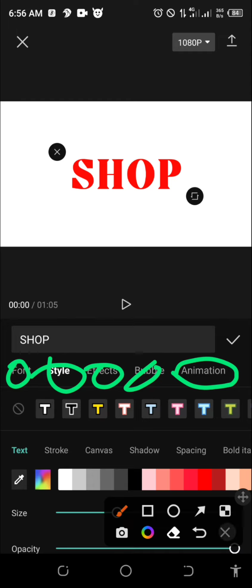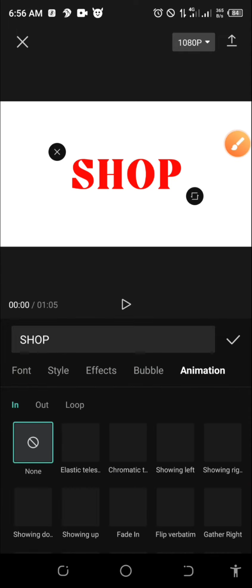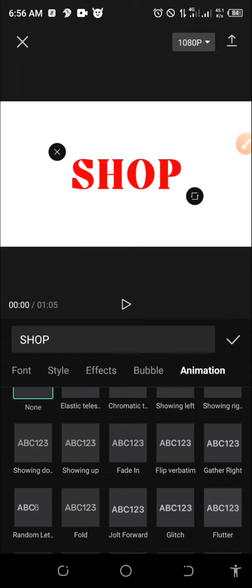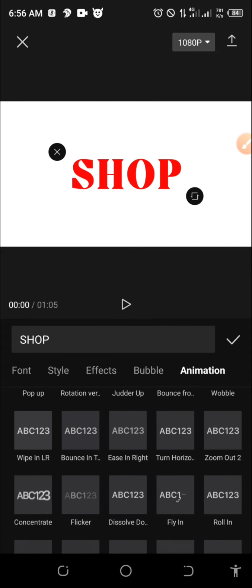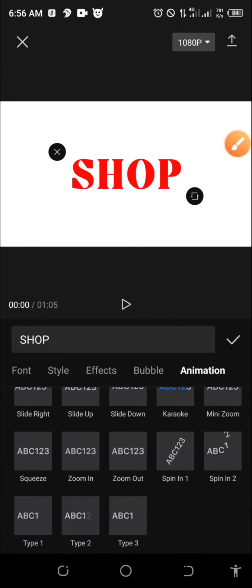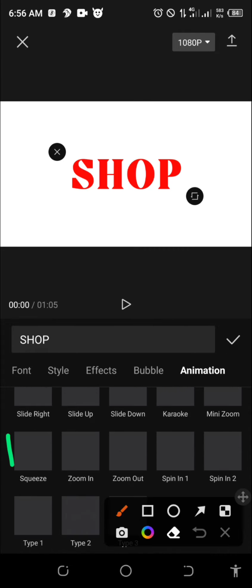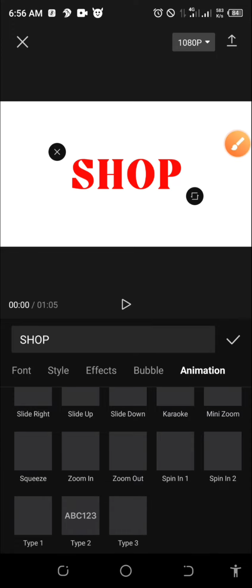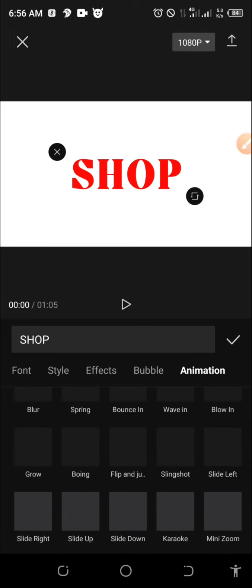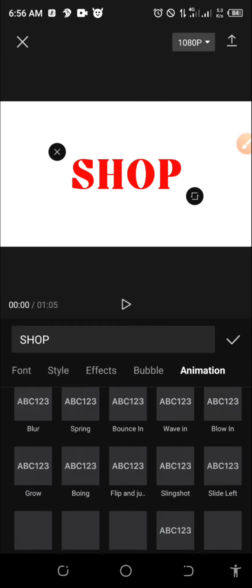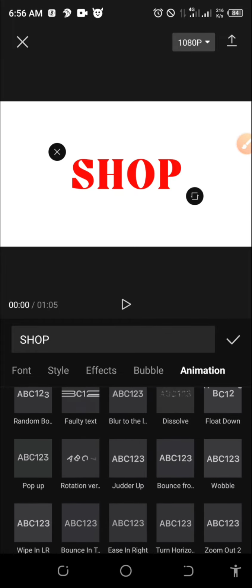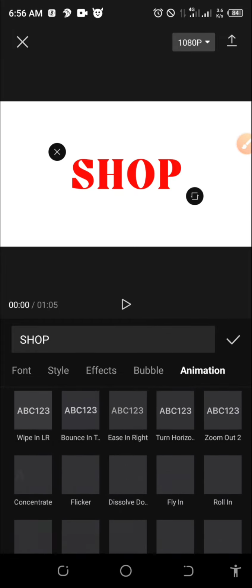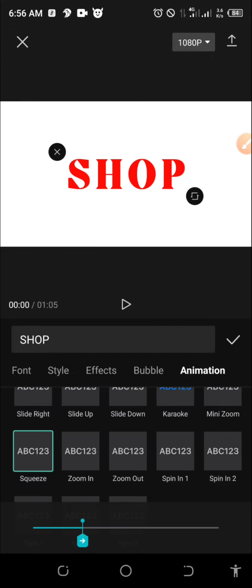We are now on effect. Let me click on effect. For the first time you are using CapCut, it's going to take time to load this effect on your network for them to download for the first time. So I will scroll. I know that effect already. So it is the squeeze effect that is there. In your own case, if you see a video with an effect and you don't know what type of effect, you just have to click on all these effects to see all these text animations, to see the one that flows like the other one. But because I already know it is squeeze, let me click it.